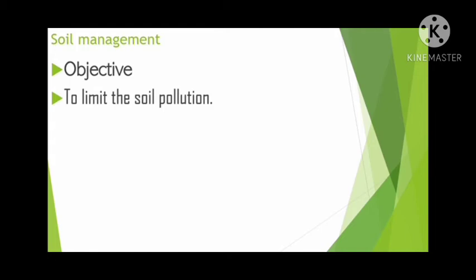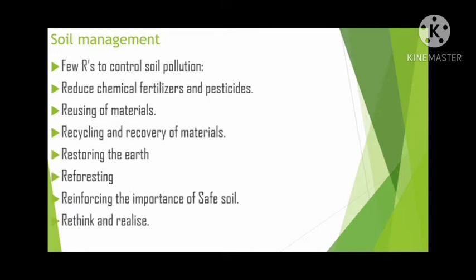The main objective of this video is to know the measures by which we can control soil pollution. The soil can be managed well by using a few R's. For example, by reducing the chemical fertilizers and pesticides. By using natural manures and fertilizers, we can reduce the amount of fertilizers and pesticides so that the soil fertility can be improved.